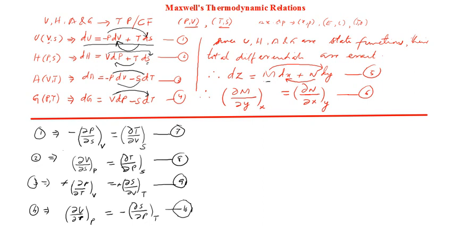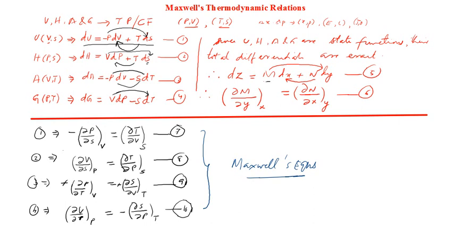And these equations from 7 to 10, so 7, 8, 9 and 10, are our required equations, known as the 4 Maxwell's equations or thermodynamic equations. You can check it back.